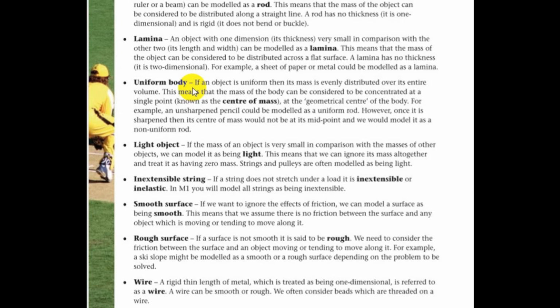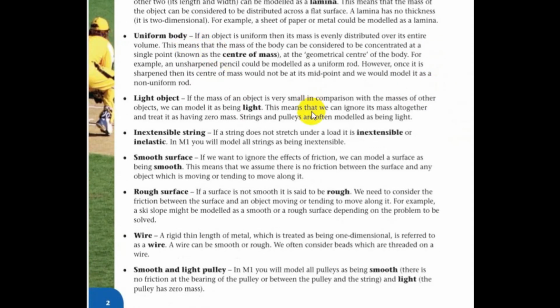The opposite of a uniform body is a non-uniform body. The non-uniform body is basically the opposite of everything. The center of gravity of a non-uniform body won't act from its midpoint, and all the forces acting on a non-uniform body will not be balanced. So these are the simple definitions or explanations for non-uniform and uniform body.